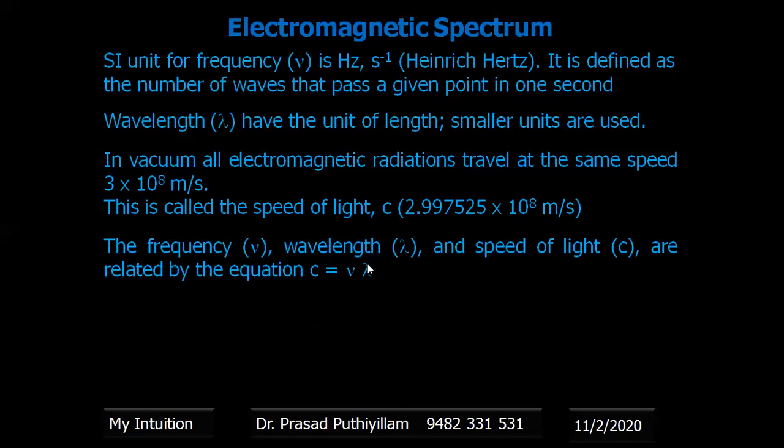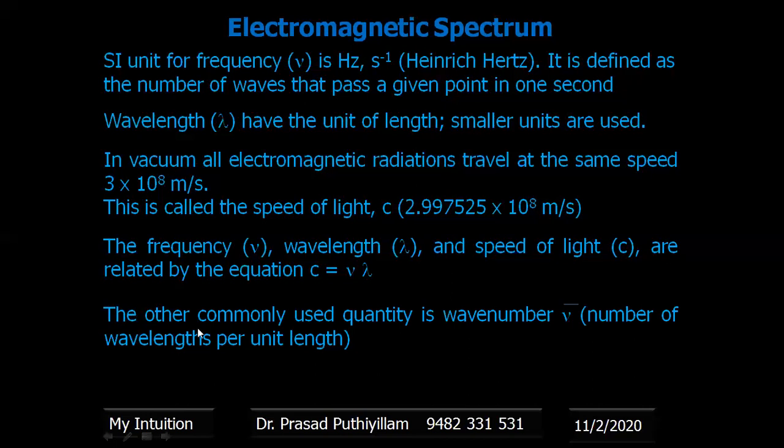Frequency nu, wavelength lambda, and the speed of light c are interconnected by the expression c equals nu lambda. This is important, and you can find applications. By knowing this value, we can find the different frequencies, the distance of the radio station, and also many applications that we'll discuss later. The other commonly used quantity is wavenumber, nu bar. We call it the number of wavelengths per unit length.